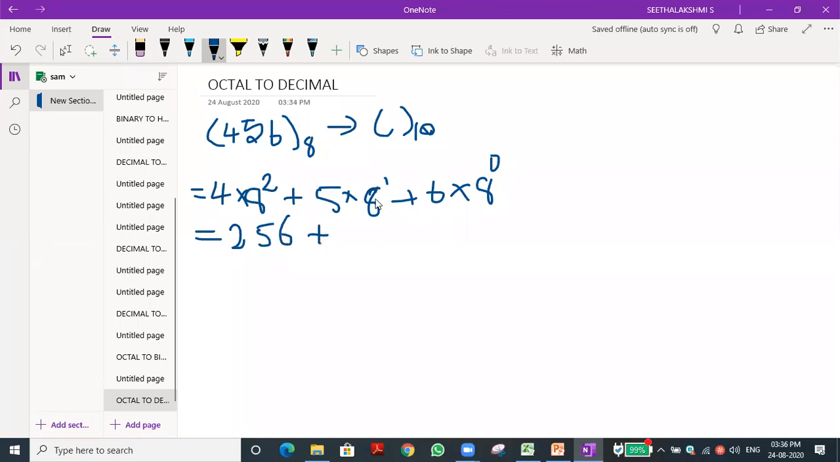Then 8 power 1 is 8. 8 into 5 is 40. Then 8 power 0: anything power 0 is 1. 1 into 6 is 6. So just add. What is the value we got? 302. That is the value. We got it. This is the equivalent decimal number.